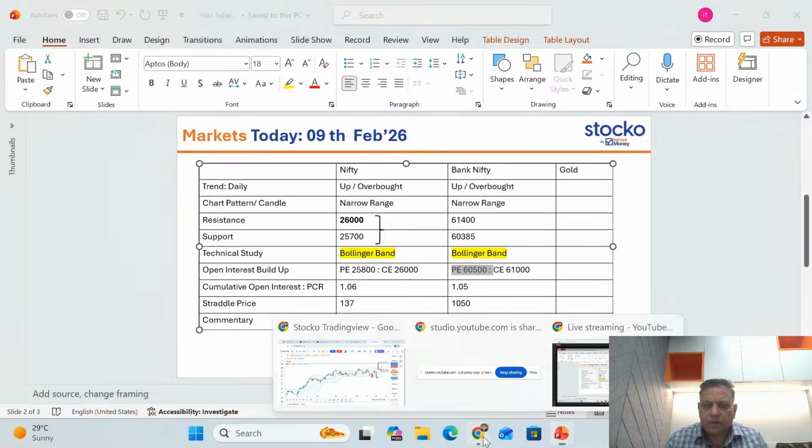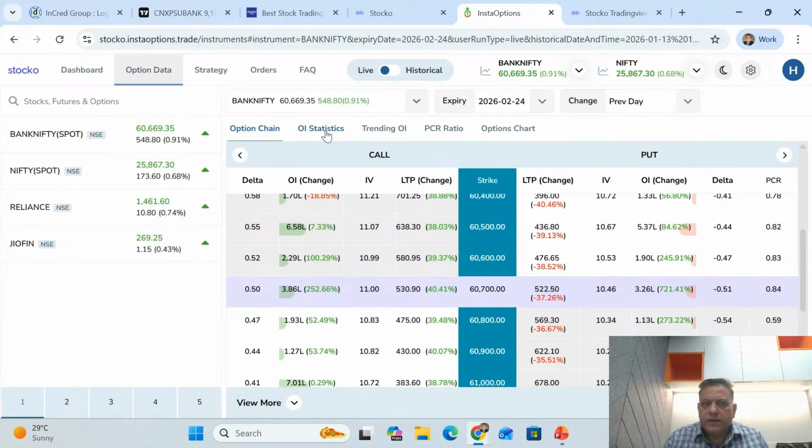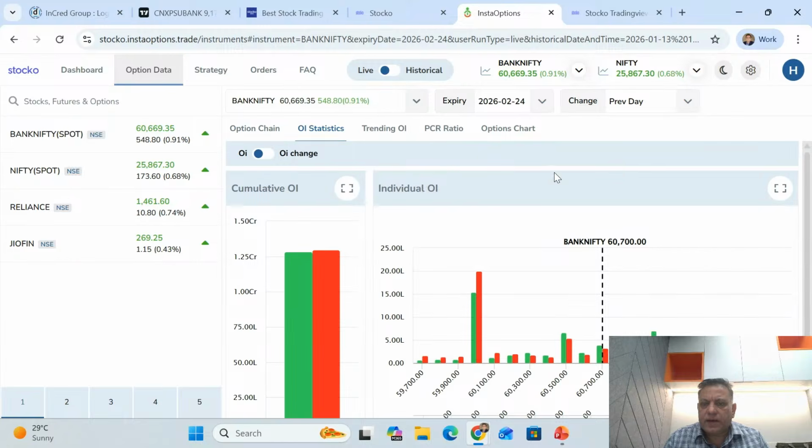On the OI side, the buildup in put is at 60,500, call is at 61,000. Let's go and check it out. So I'll go to Insta Options, which is Stocko Incred Money Insta Options. I'll go to Bank Nifty and I'll go to OI statistics. In OI statistics, I can clearly see this. So the dash in the middle is 60,700, which is your ATM, at the money.